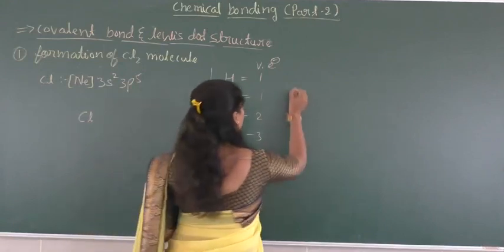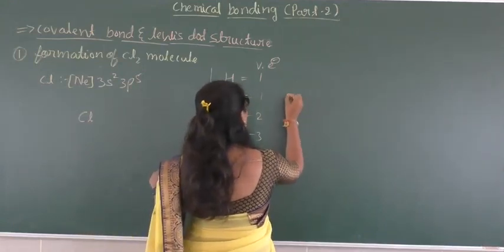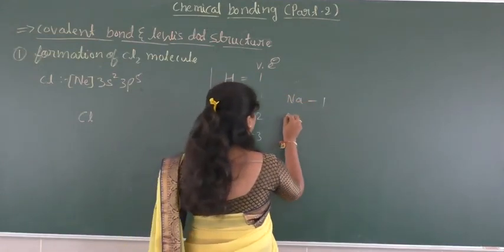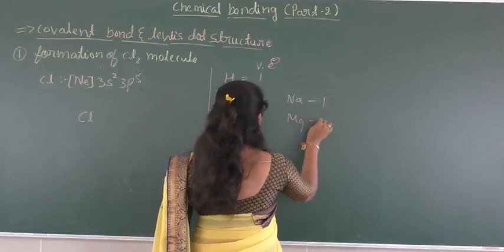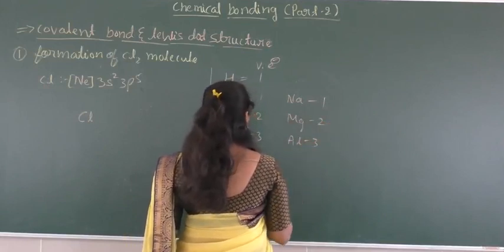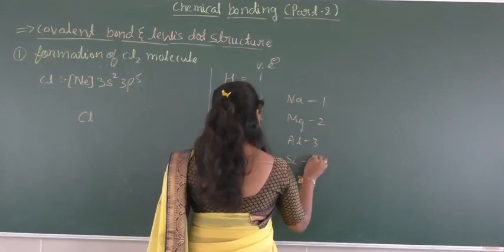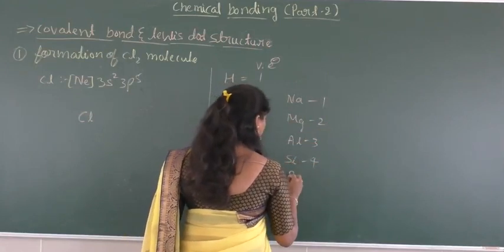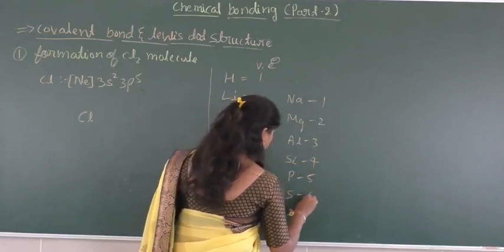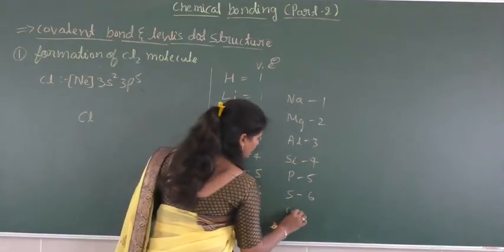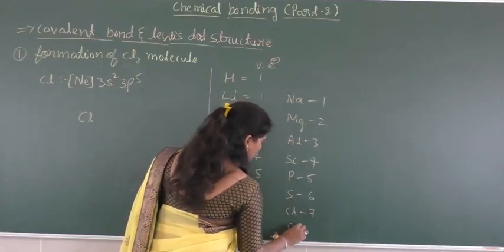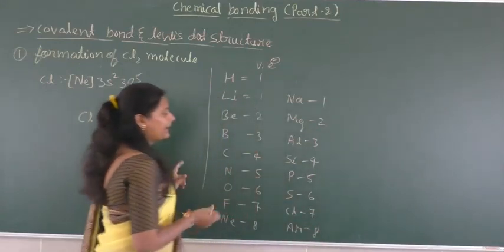In the same way, in case of sodium there is 1 valence electron. Next magnesium 2 valence electrons, aluminium 3, silicon 4, phosphorus 5, sulfur 6, chlorine 7, argon 8 valence electrons.